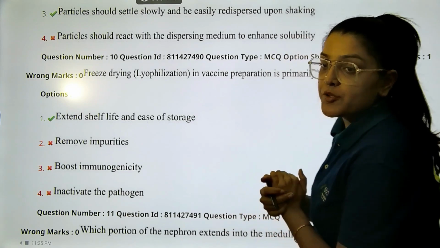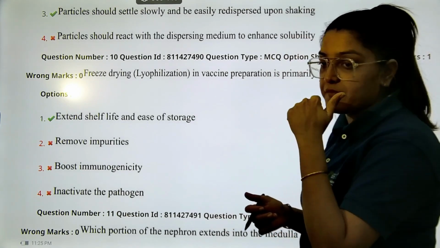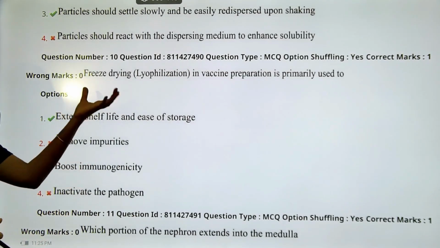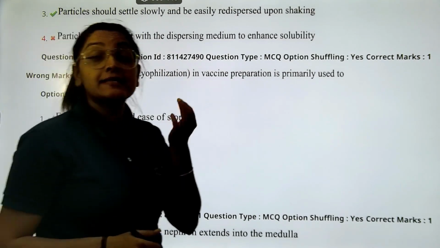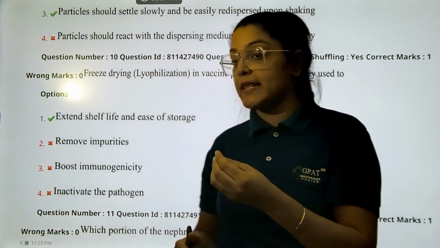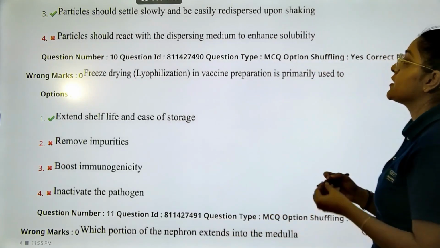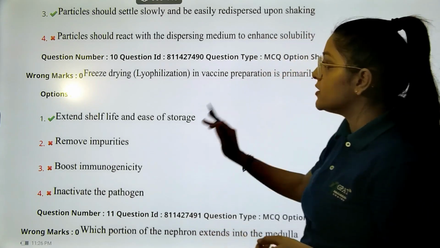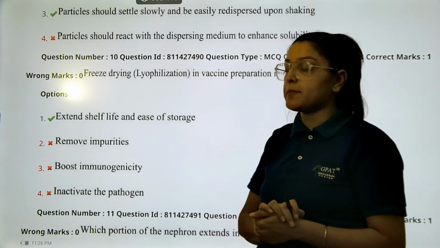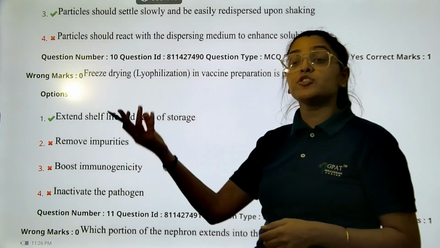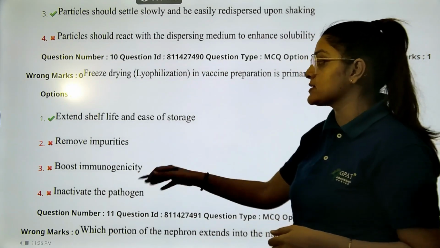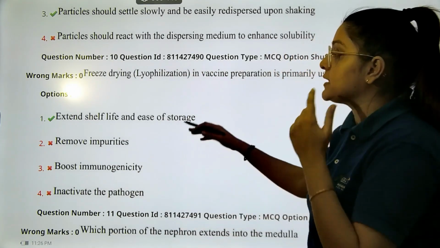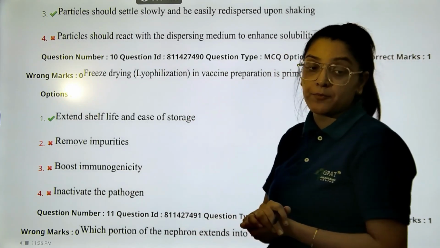Now let's move on to the next question. We'll be quick. We'll be doing our first 40 questions here. We'll be very quick with it. So freeze drying, that is lyophilization, is used in vaccine preparation primarily for removing impurities. Have you ever heard that freeze drying is used for removing impurities? For boosting the immunogenicity? Not at all. Freeze drying has nothing to do with that. Inactivate the pathogen? No. These are not the responses that freeze drying can provide.